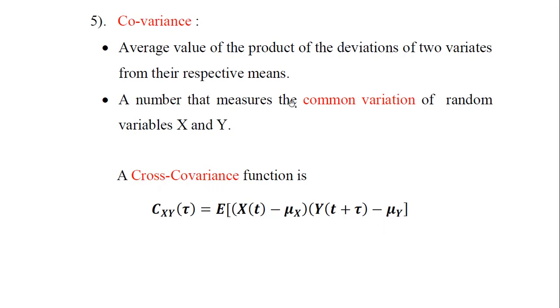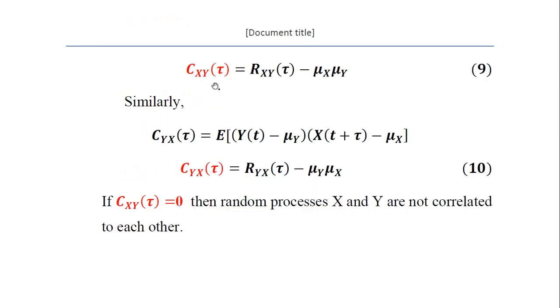It is important to observe that this common variation of the two random processes x and y represents the covariance, and if x and y are the same, this is only covariance. If x and y are two different random variables belonging to two different random processes, then cross covariance comes into the picture. So Cxy(τ) is equal to Rxy(τ) minus the product of the mean of x and the mean of y.